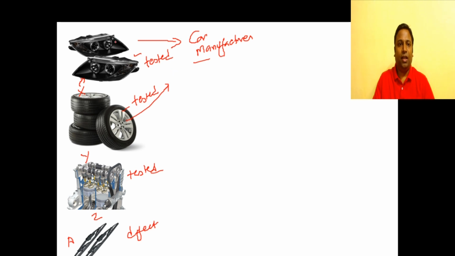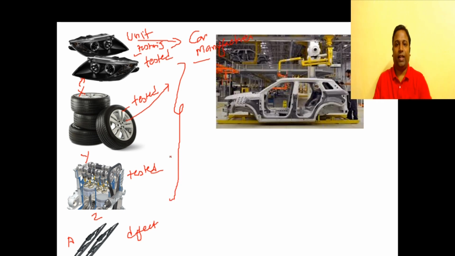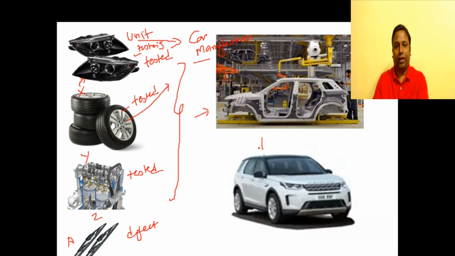So we can call this unit testing. Why do we say this is unit testing? Because every independent unit is tested as such and then shipped to the manufacturer. Once the manufacturer gets all the items, he is going to integrate these items, assemble them and create this particular car. You can see here, this is an assembly line wherein they integrate all the items and then they finally get their product. This product comes directly from their assembly line.